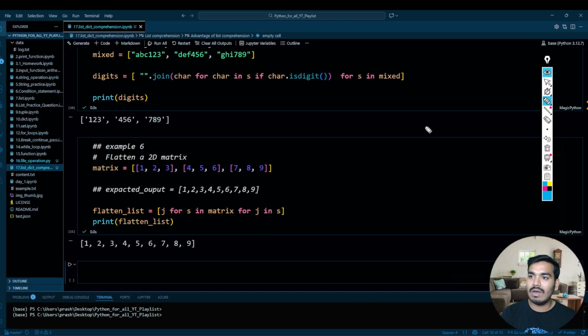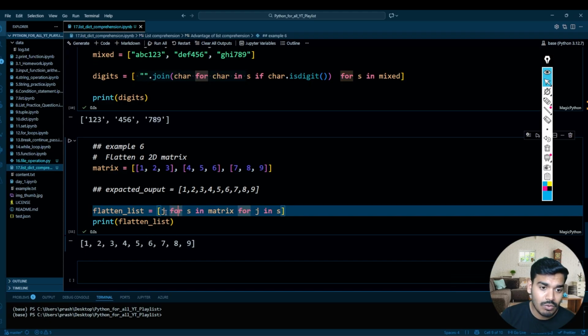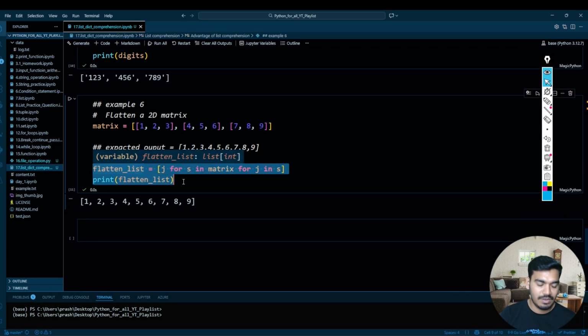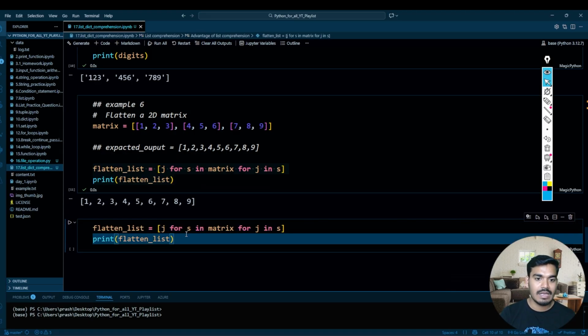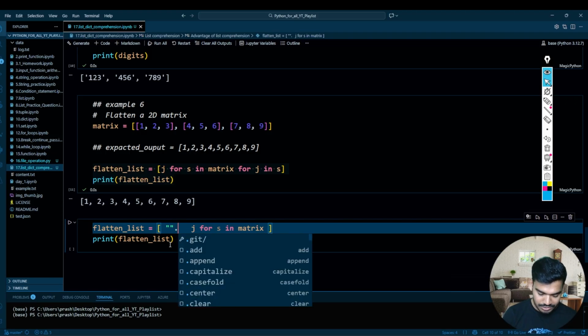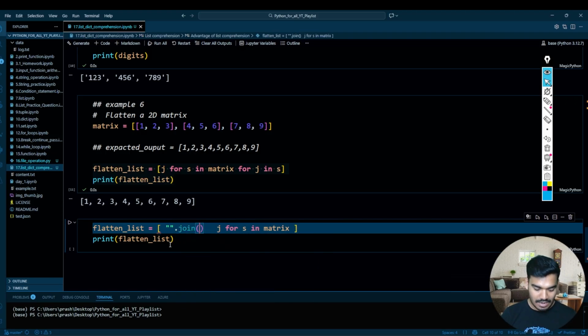So let's try to do this way, using this code, whichever is over here, flatten the list by this method. Okay, so how can we do that? Let's copy this from here to here. I'll copy this over here. Okay, and then for j in s matrix, and then let's close this, and over here use dot join, and then you write over here, let's say for j in s, and just give over here j.